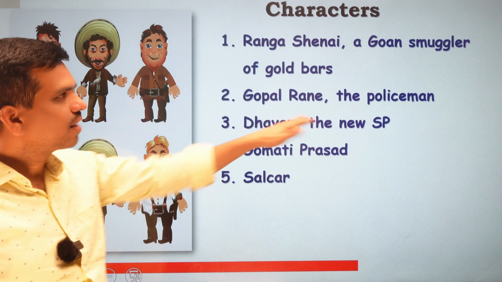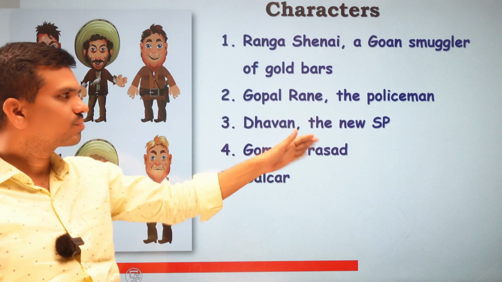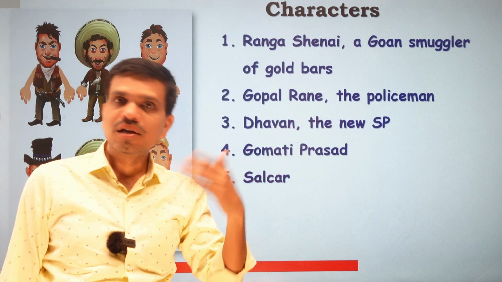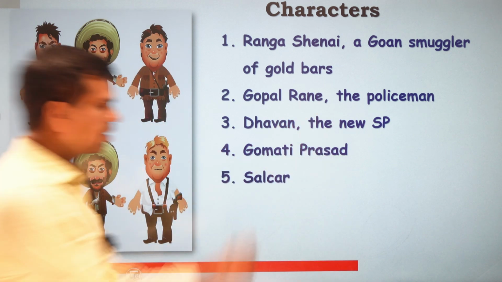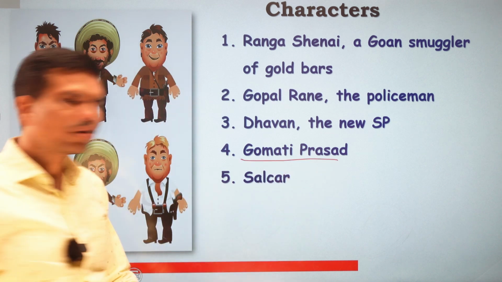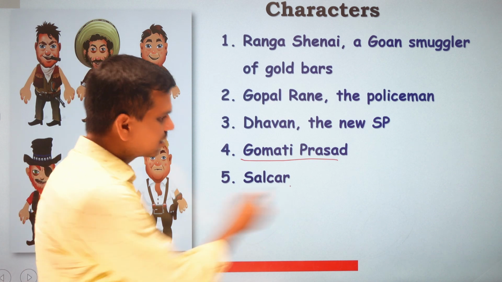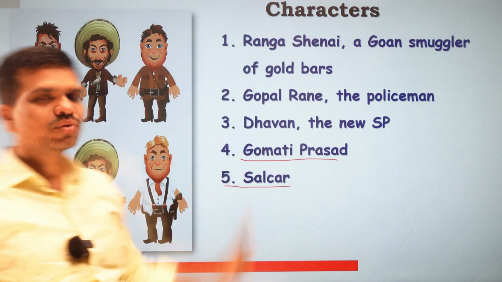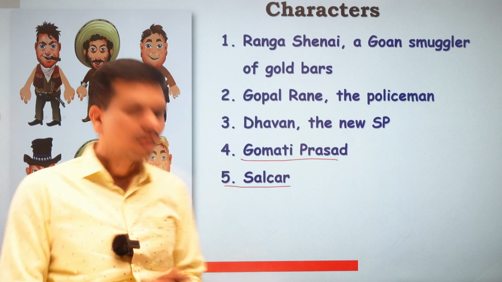Gopal Rane is a policeman or constable. Third character Dhawan is the new superintendent of police appointed there, and we have Gomati Prasad again, who arranges all the smuggling of the gold bars, and we have Salkar. So these are 5 very important characters in the story Hush.